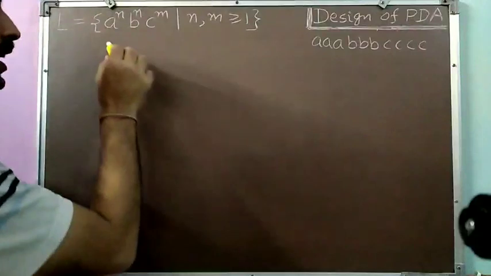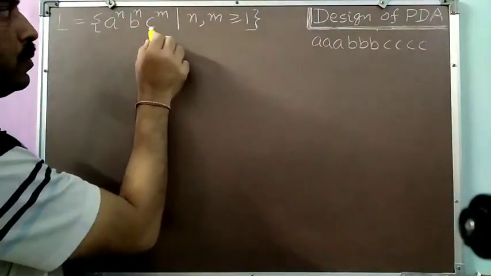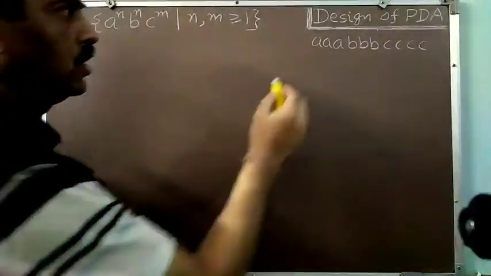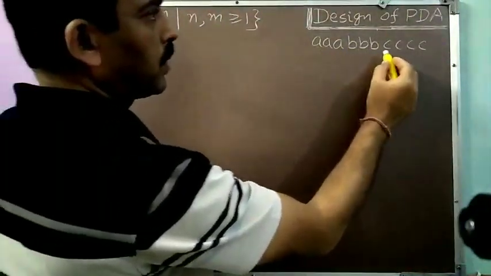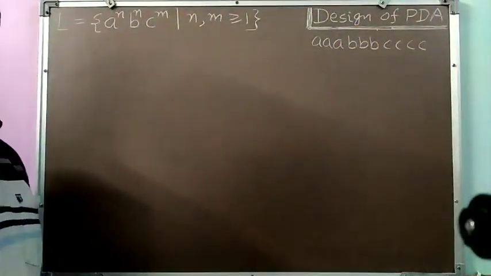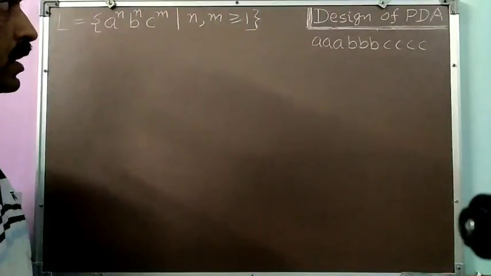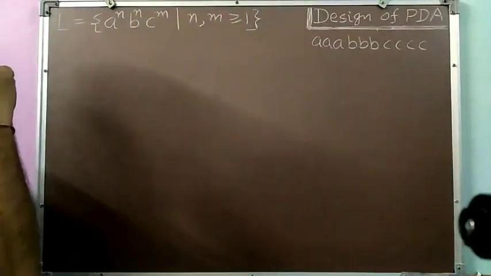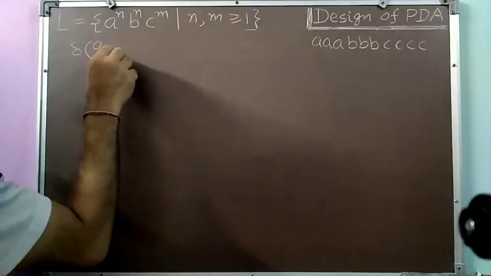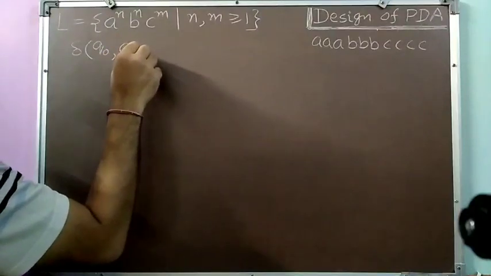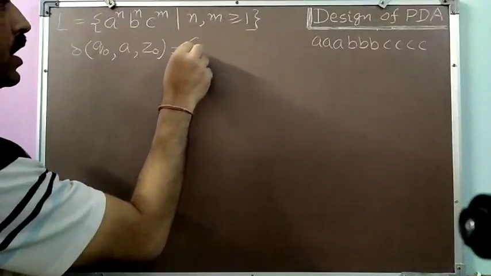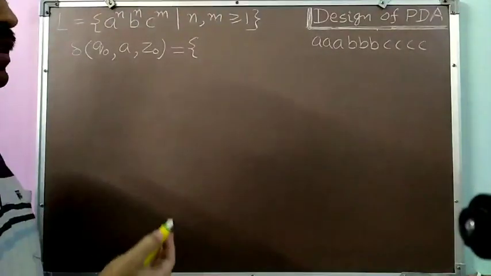Okay, and at least one occurrence of A, one occurrence of B, and one occurrence of C should come in our strings. So let us take this string AAA, BBB, and suppose 4 number of C's. So by taking this string, I will be designing this particular example. So let us start with the initial situation. Delta Q0, A, Z0. As I have told you, before start writing the transitions, we have to first design the strategy.